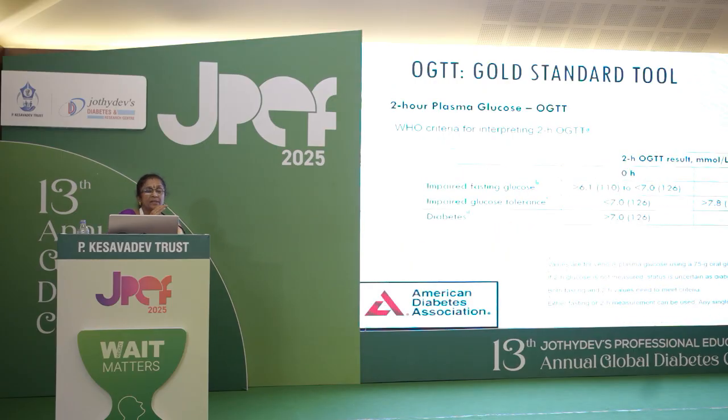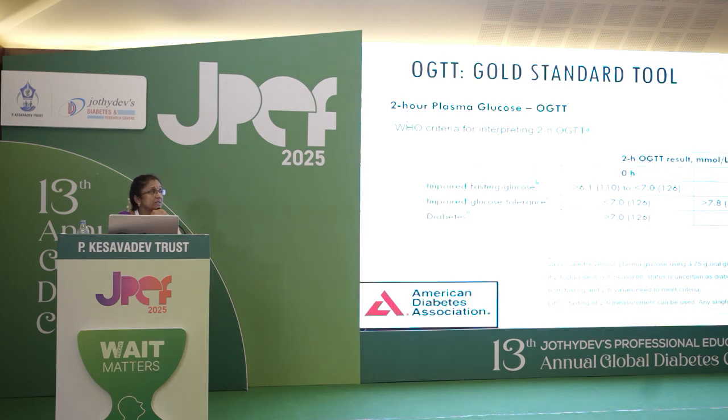This is approved by all bodies, ADA, EASD, and the WHO criteria for interpreting OGTT is as follows. So 0 hour and second hour are a must to tell that it is diabetes.